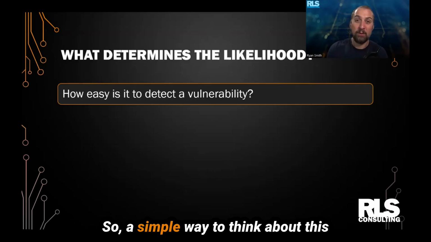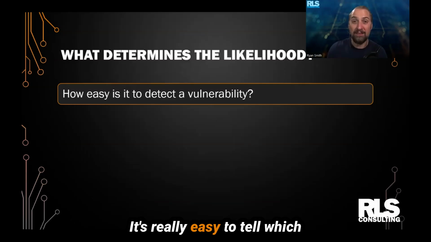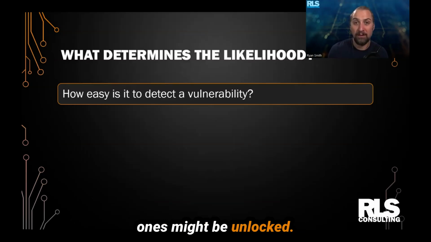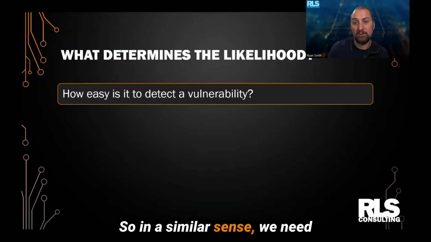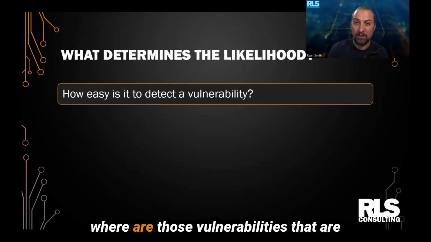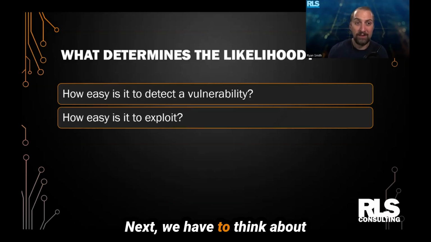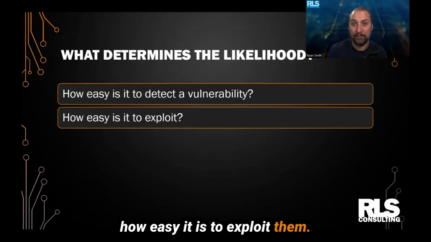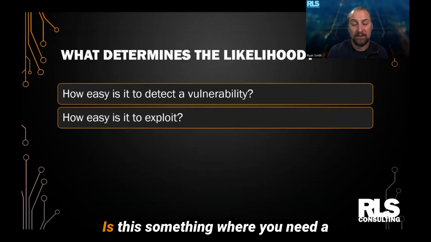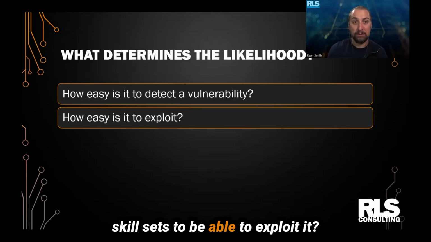So a simple way to think about this too is like going through a parking lot checking car door handles. It's really easy to tell which ones might be unlocked. So in a similar sense, we need to think about this area of risk from a technology perspective. Where are those vulnerabilities that are really easy for somebody to detect? Next, we have to think about how easy it is to exploit them. So if somebody can find them, that's one part, but do they know what to do with this? Is this something where you need a sophisticated hacker and advanced skill sets to be able to exploit it?